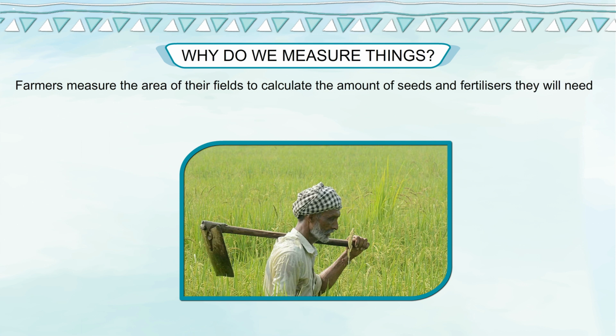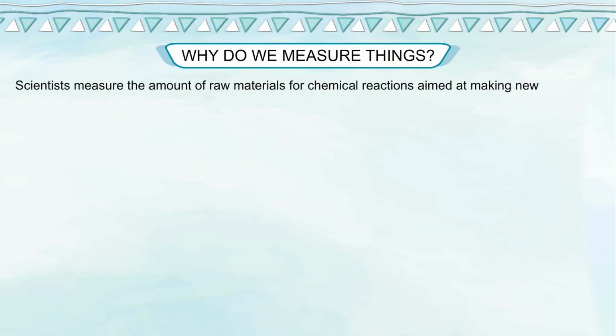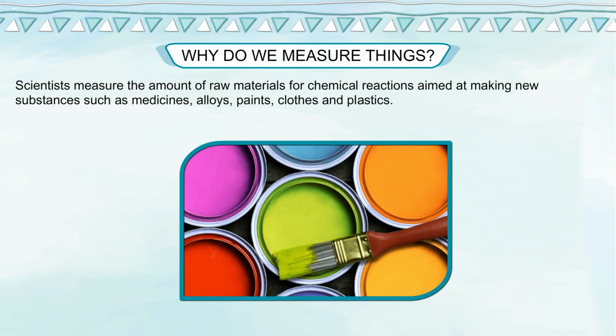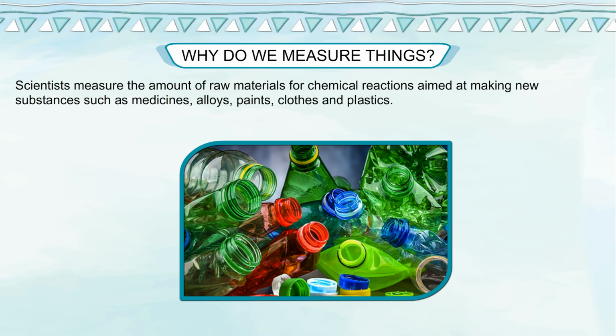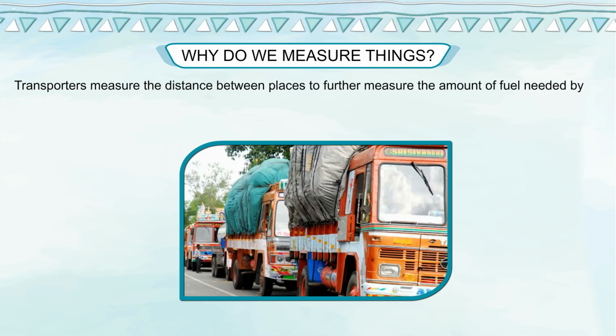Farmers measure the area of their fields to calculate the amount of seeds and fertilizers they will need for their crops. Scientists measure the amount of raw materials for chemical reactions aimed at making new substances such as medicines, alloys, paints, clothes, and plastics. Transporters measure the distance between places to further measure the amount of fuel needed by the automobiles to cover that distance.